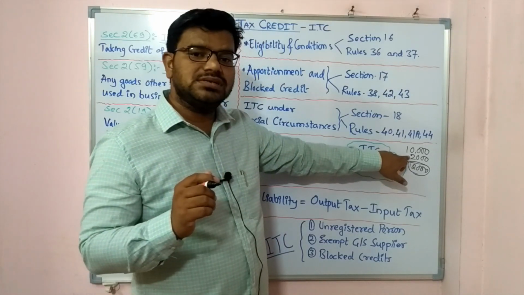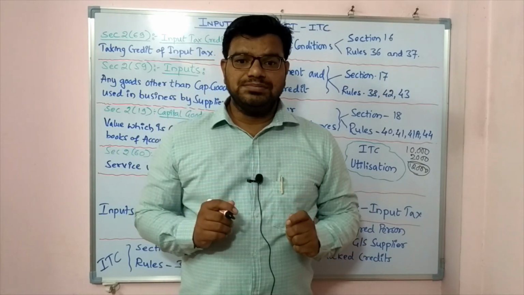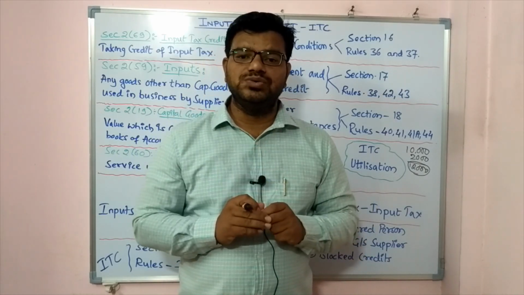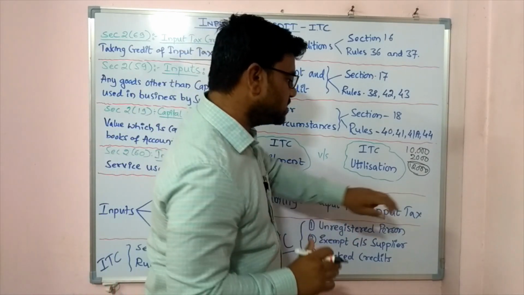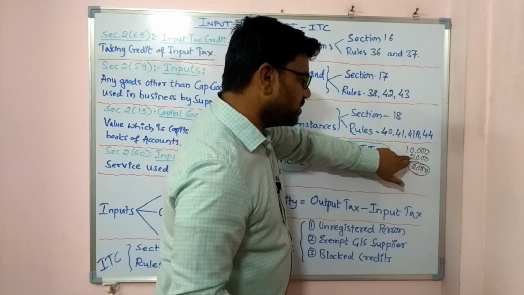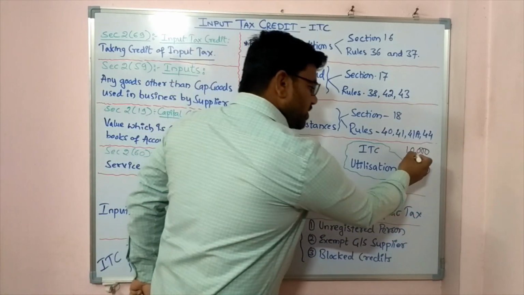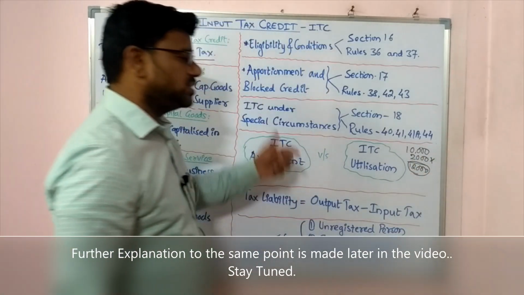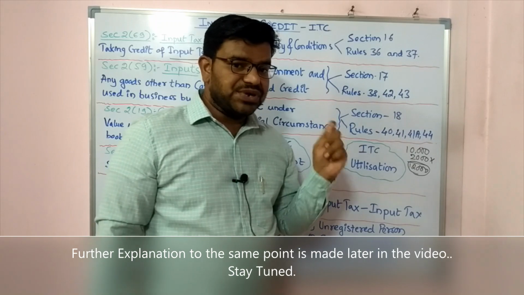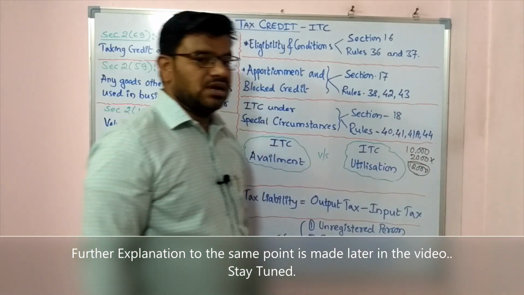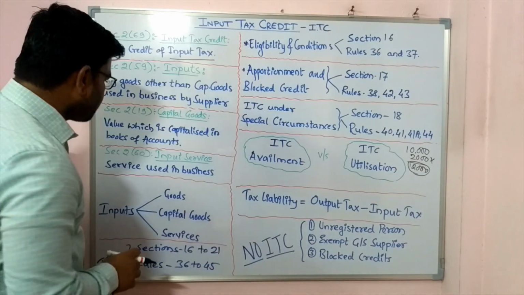Now sir, why depreciation? In the Income Tax Act 1961, there is a section called section 32 which deals with the depreciation part. That section says if you are using depreciation on this 2,000 as well, then you are not getting credit on this in the GST Act. The GST Act says if you are using the depreciation benefit, then ITC is not available. You have to take either that or this.